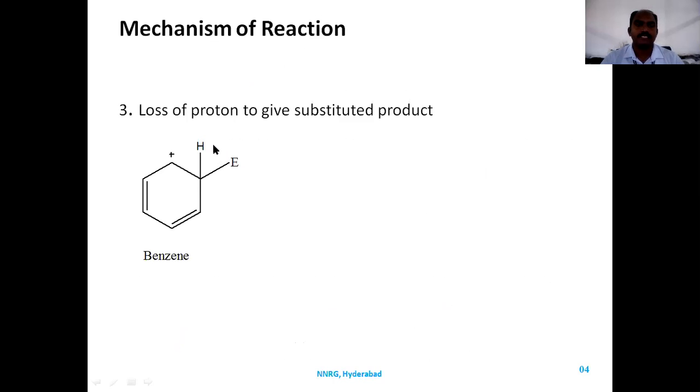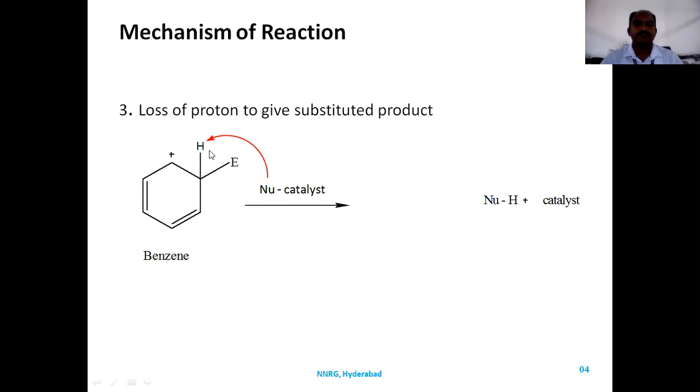This molecule is unstable, because benzene is an aromatic nucleus, meaning complete conjugation and delocalization take place, but there is a disturbance in aromaticity, because you have only partial alternate double bonds, and here the carbon does not have a double bond. So to regain the double bond, the carbocation will react with the nucleophile-catalyst complex, which will attract this proton.